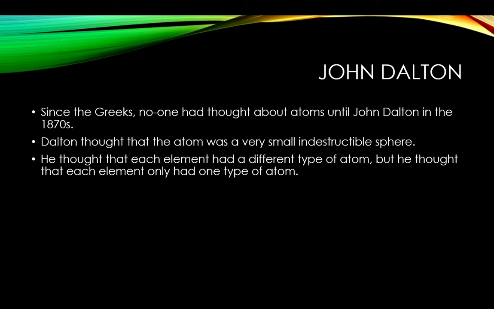So John Dalton was the first one to think about the atoms since the Greeks, which is almost 2,000 years. He thought about atoms in the 1870s, and he decided that atoms were very small indestructible spheres. He also thought that each element had a different type of atom. For example, the carbon atom is different to the oxygen atom, but he thought that each element only had one type of atom, which we now know to be incorrect.